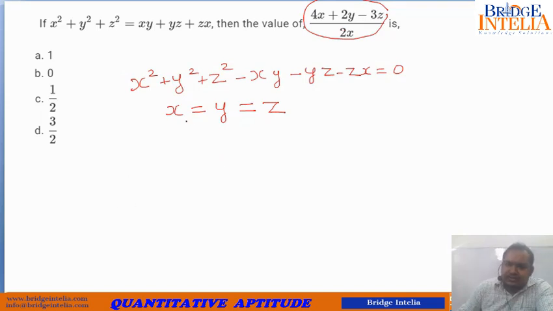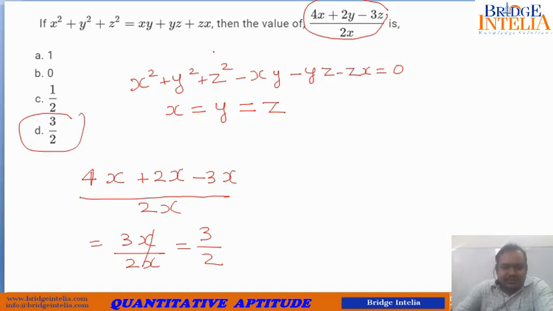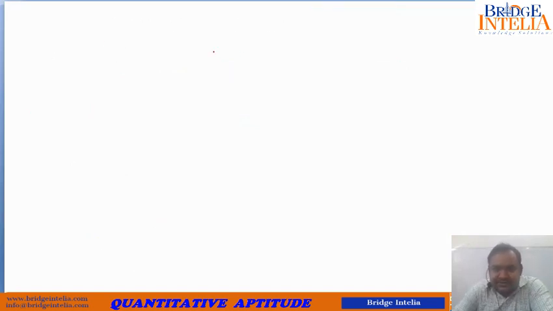So let's solve this. So knowing that x can be considered equal to y, which also can be considered equal to z, what can be written about this? It can be written that 4x plus 2x minus 3x, because y is also equal to x, z is also equal to x, divided by 2x. So this is 3x upon 2x, comes out to be equal to 3 by 2. See how easy it becomes, provided you know the concepts. So now we will move to the next concept.